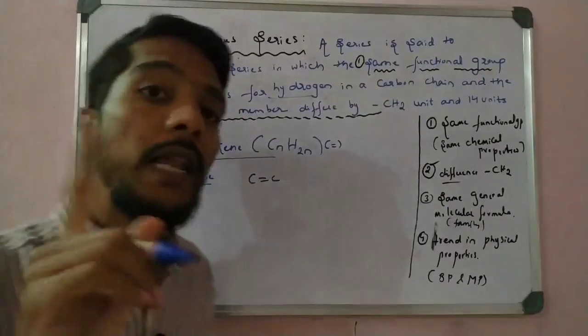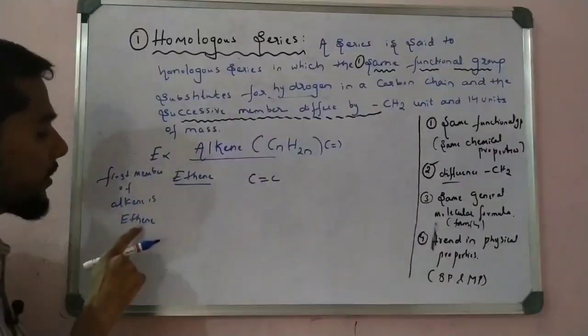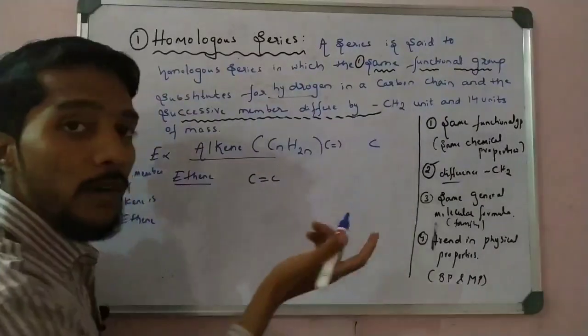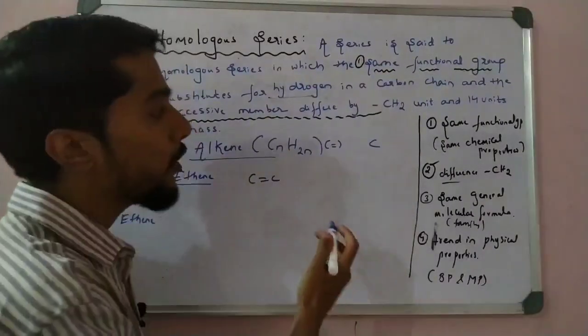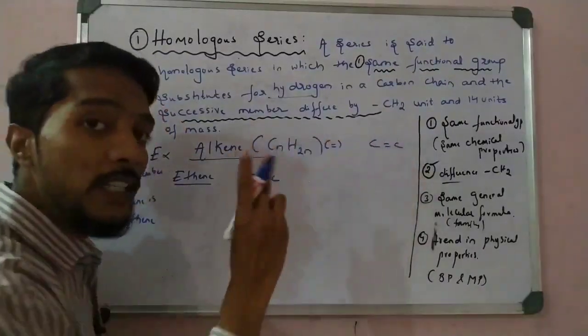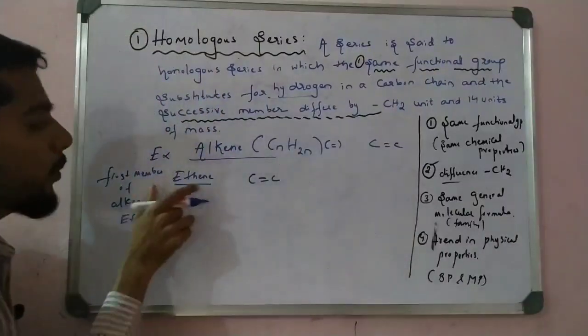The first member of alkane is methane, but the first member of alkene is ethene. Why? Because a single carbon does not form a double bond. Alkene has a carbon double bond, so at least two carbons are required. Methane is not possible, so the first member is ethene.